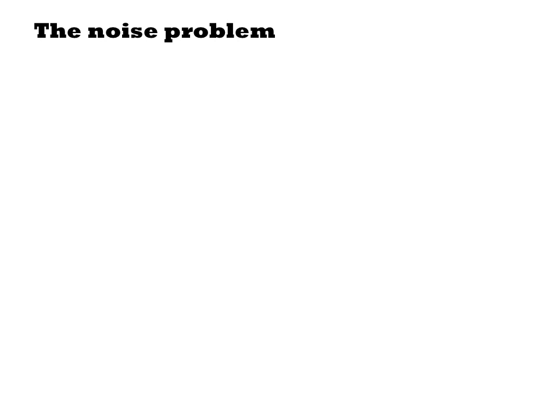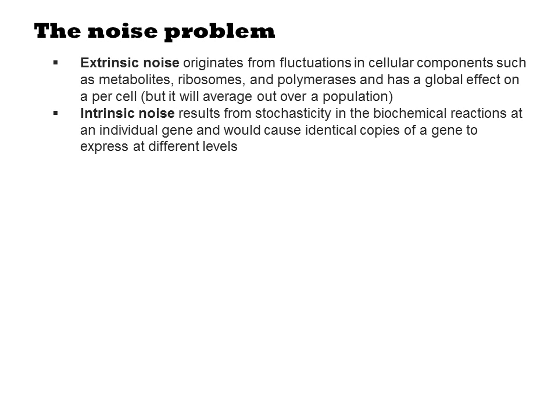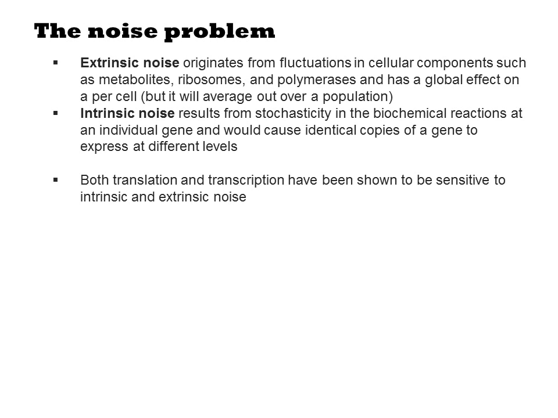In biology, there are two kinds of noise. Extrinsic noise originates from fluctuations in cellular components such as metabolites, ribosomes, and polymerases. These changes in concentration have a global effect on a per-cell basis, but they'll get averaged out over a large population of cells in ensemble measurements. Intrinsic noise results from stochasticity in the biochemical reactions happening at a single gene scale, and these cause two identical copies of a gene in the same cell to express at different levels. Both translation and transcription are known to be sensitive to both intrinsic and extrinsic noise.